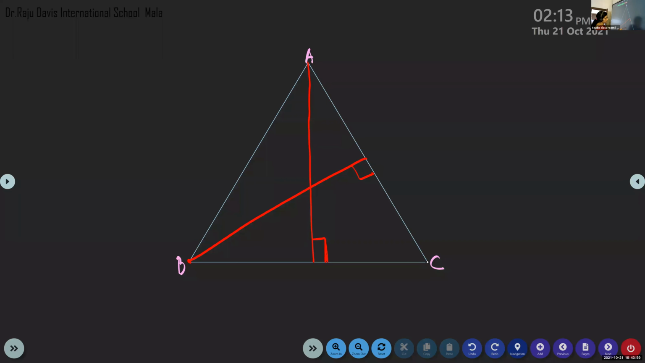Again, from this vertex we can draw one more line. Ma'am, whenever we are drawing, do we have to do it with a protractor to be exact? Protractor is not needed, scale only. Listen here, altitude is at 90 degrees. You have to check with the protractor or set squares, you can draw 90 degrees. Construction comes later, I will explain that.